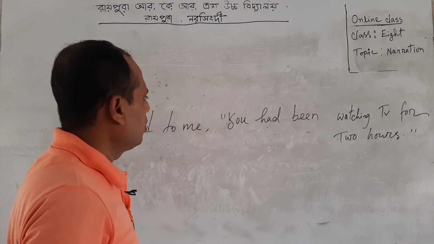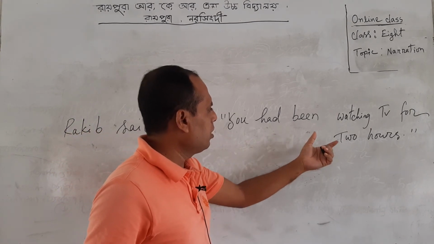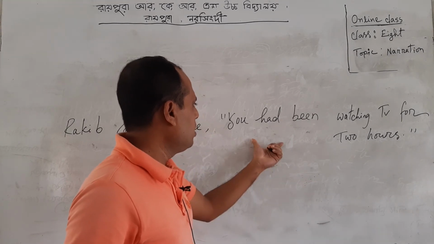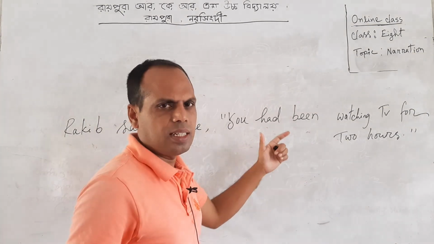Dear students, look at the sentence. Here I have written, you had been watching TV for 2 hours. That means it is an example of past perfect continuous tense.